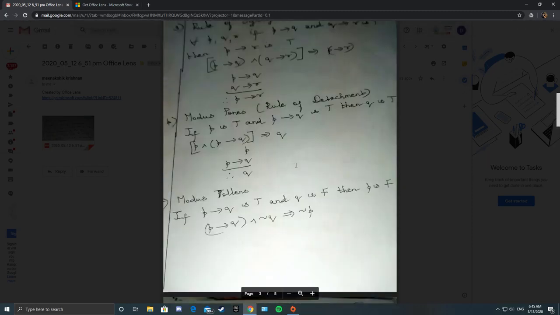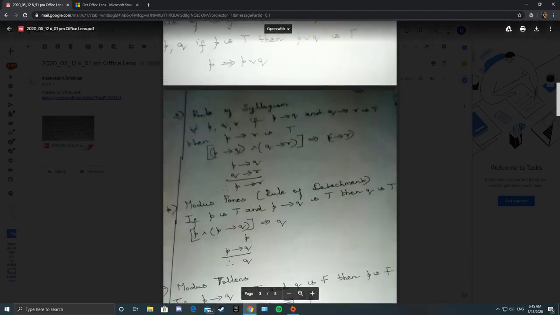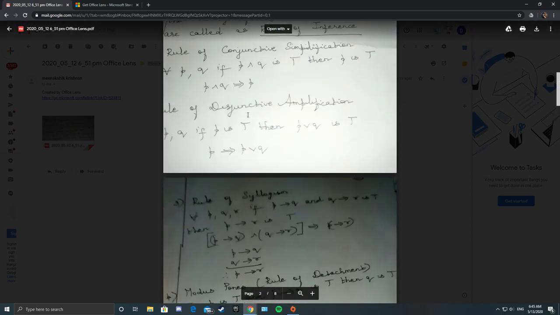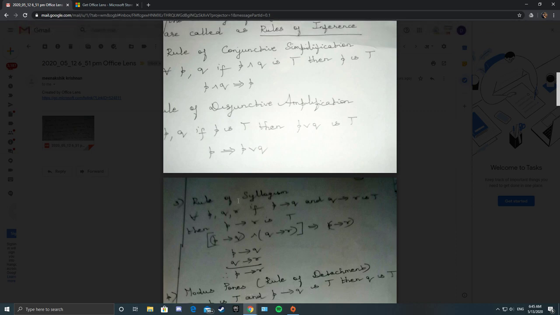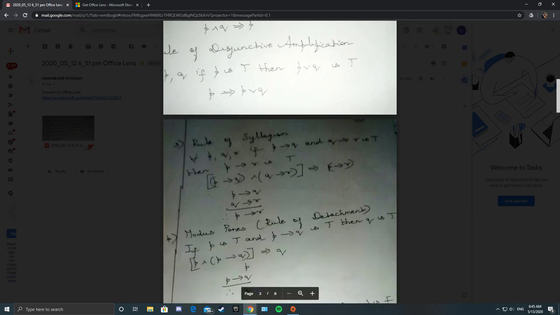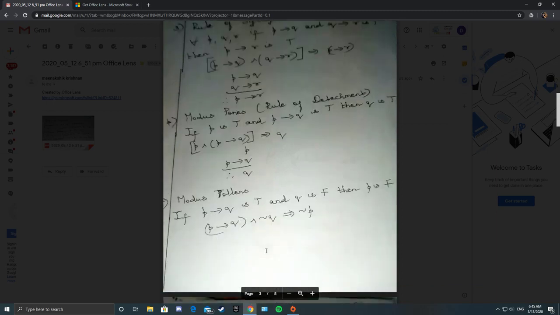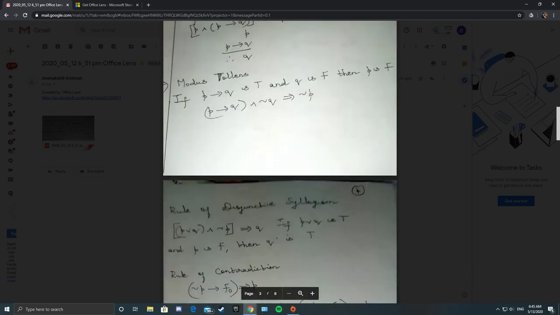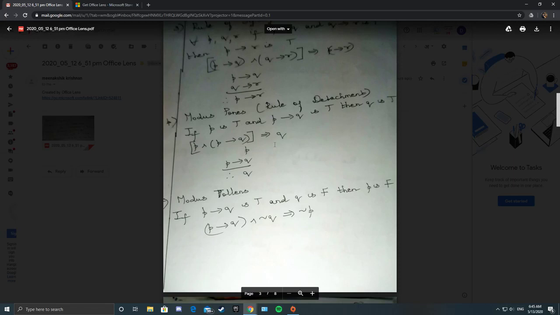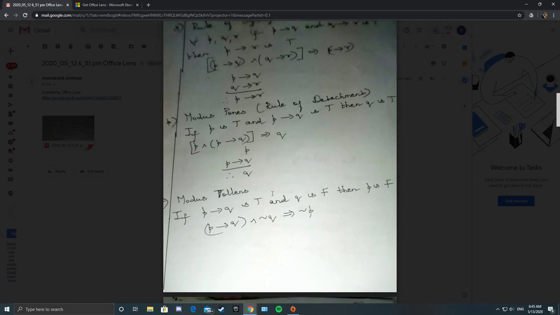So write all these rules. You have to learn these rules by heart. You will be using them in problems. The rules are conjunctive simplification, disjunctive amplification, and syllogism. Syllogism is very easy; from the problems you can easily make it out. Whenever you have a conditional, you will have modus ponens or modus tollens. And here you have disjunctive syllogism. In most of the problems you will be using syllogism, modus ponens and modus tollens.